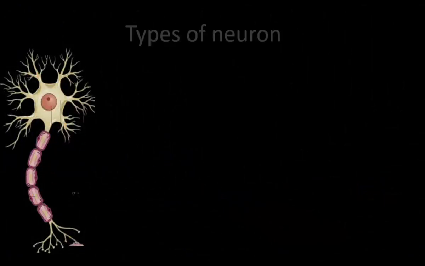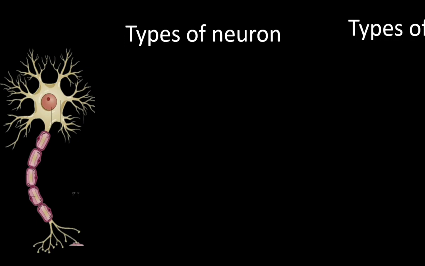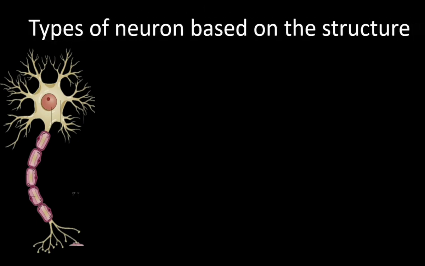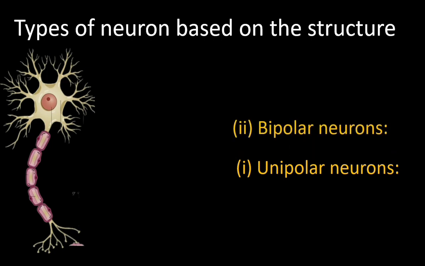Neurons are classified into types based on their structure and function. Let us learn the types of neuron based on the structure. What we see here is the structure of neuron that we discussed in the previous video. Unipolar neurons, bipolar neurons, and multipolar neurons are the various types of neurons based on their structure.